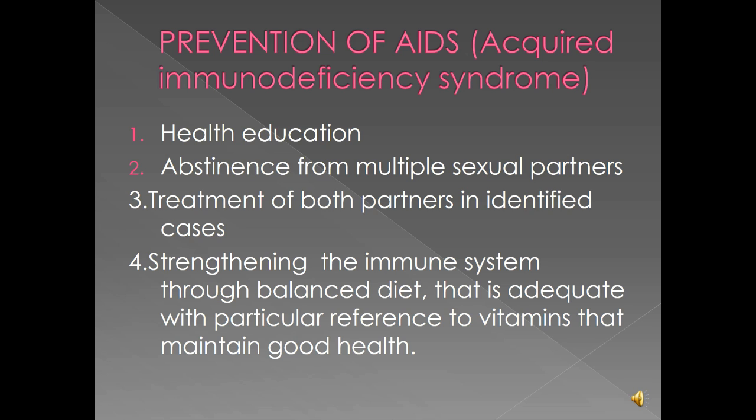Number four, strengthening the immune system through a balanced diet that is adequate, with particular reference to vitamins that maintain good health. The immune system that has been destroyed or tampered with by the entry of this HIV virus can be strengthened by eating a balanced diet, especially diets that are enriched with vitamins to maintain good health.